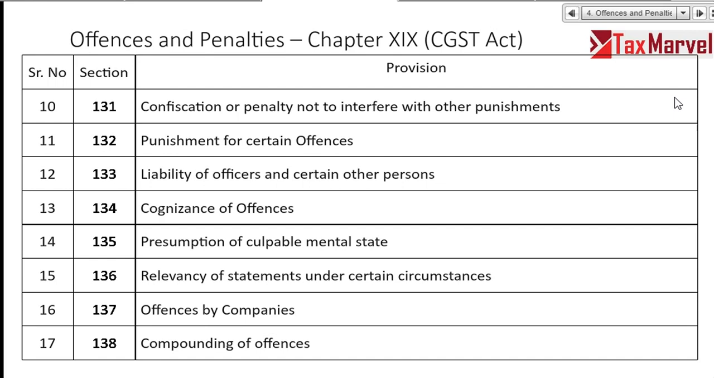Section 133, liability of officer and certain other persons. What is the liability of a director? What is the liability of a partner? What is the liability of the Karta in case of HUF? What is the liability of a designated partner in case of LLP? Section 134, cognizance of offences. Section 135, presumption of culpable mental state, very important to understand, we'll come to it. Section 136, relevancy of statement under certain circumstances. Section 137, offences by companies. And section 138, important, compounding of offences. We'll see these provisions one by one.